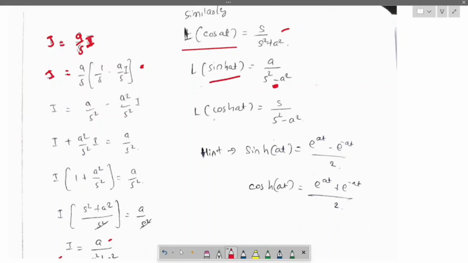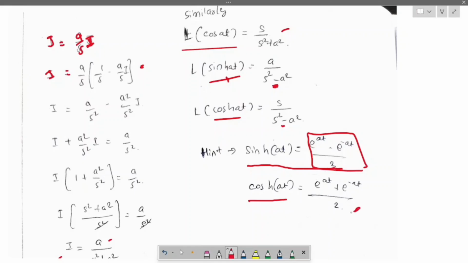For cosh at, just the sign changes, s by s square minus a square. For the hyperbolic functions, for sinh at you can use the formula e power at minus e power minus at by 2. For cosh at you can use the formula e power at plus e power minus at by 2.